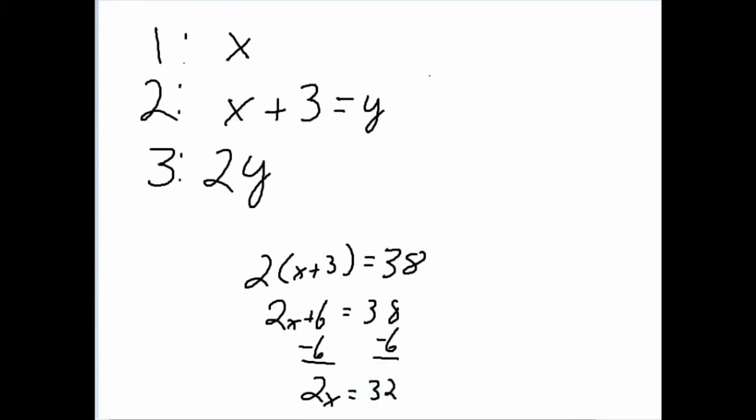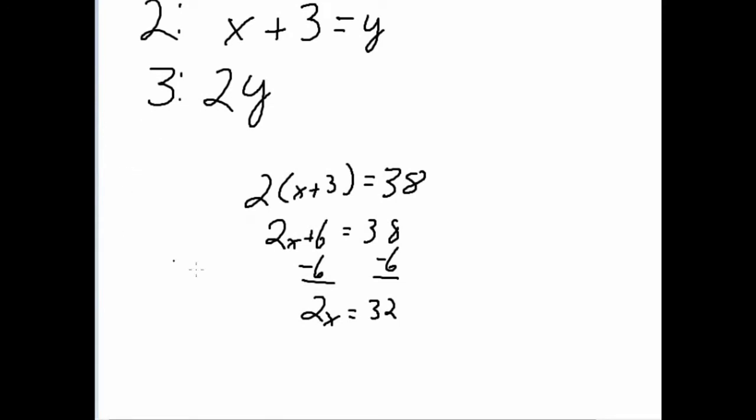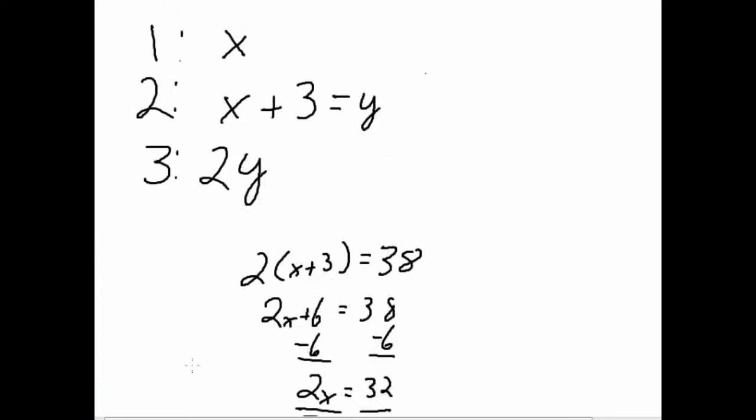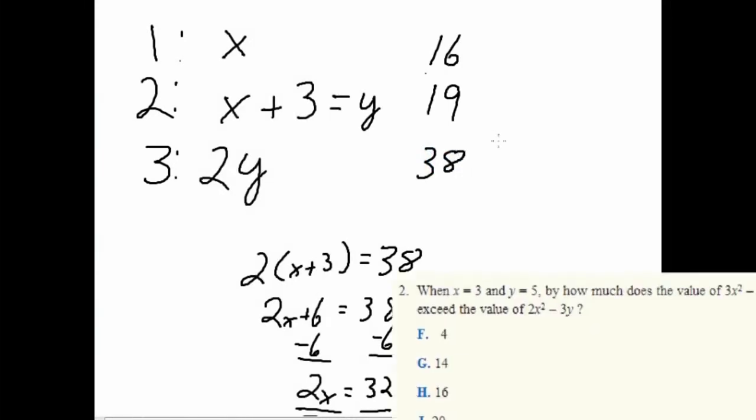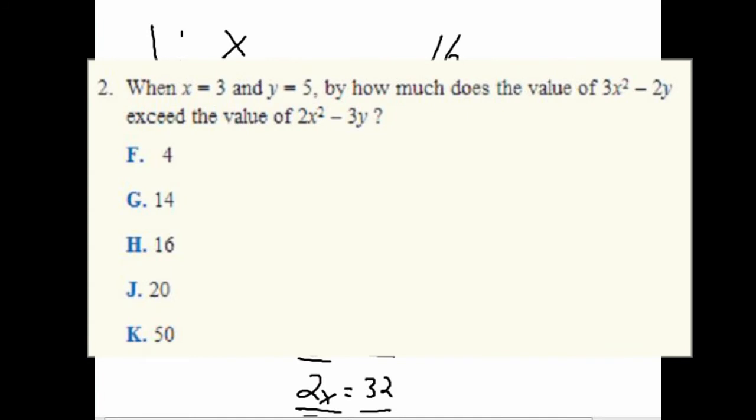Let's give us a little bit more room. Divide by 2, x equals 16. Does this work? Let's go back and look at my first year. If I say my first year I made 16 million, my second year we made 19 million, which is plus 3. And then double 19, 19 times 2, is the 38 million that they gave us. So yes, it appears that 16 is the correct answer.